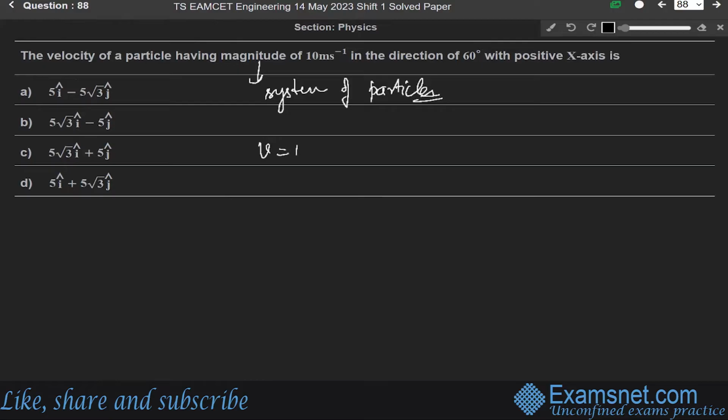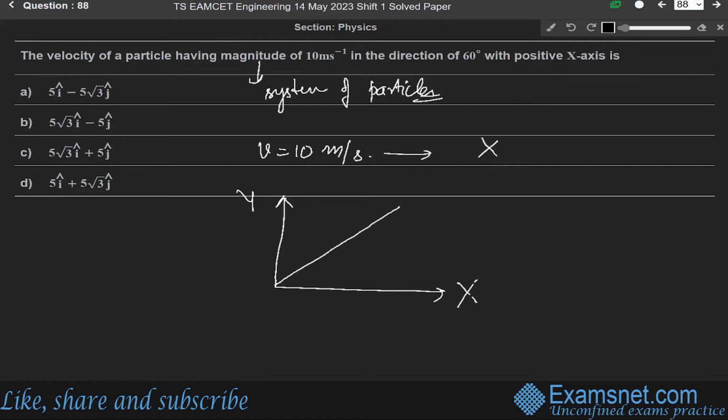Let us draw it like this. This is the x-axis, this is the y-axis, and this is the particle whose velocity is 10 meter per second, and the angle is 60 degree.